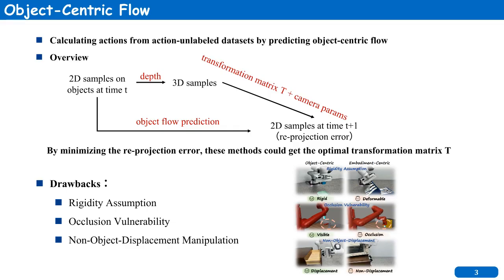However, this approach has several limitations. First, it assumes objects are rigid, which breaks down for deformable materials. Second, it struggles with occlusion because the method relies on observing visible object motion. And third, it fails in non-object displacement scenarios like pressing a button or rotating a switch, where the object doesn't visibly change position. These challenges limit the generalization of object-centric flow in more diverse real-world settings.